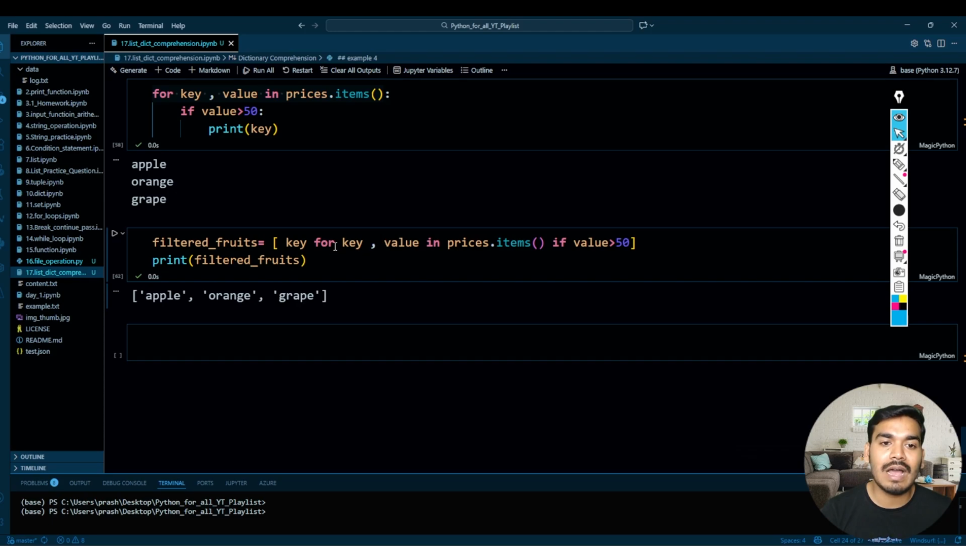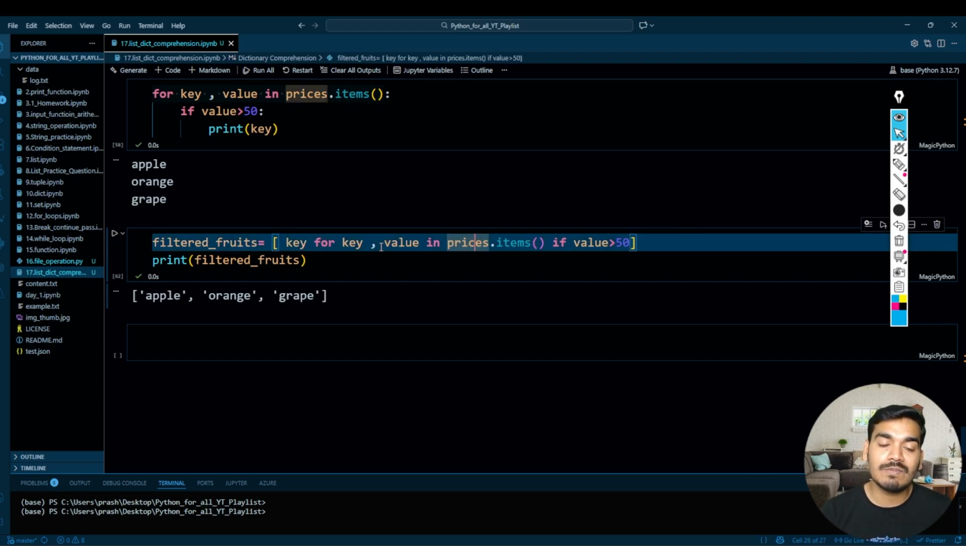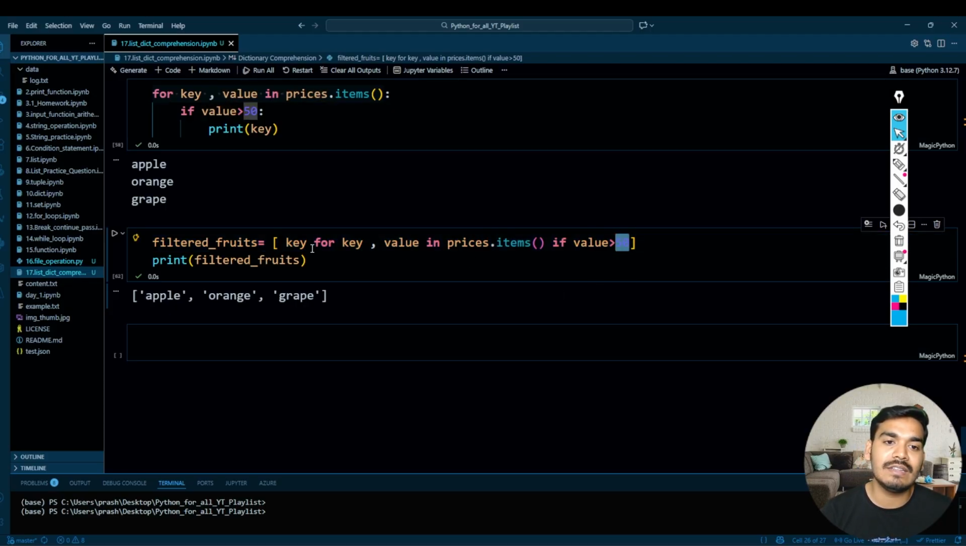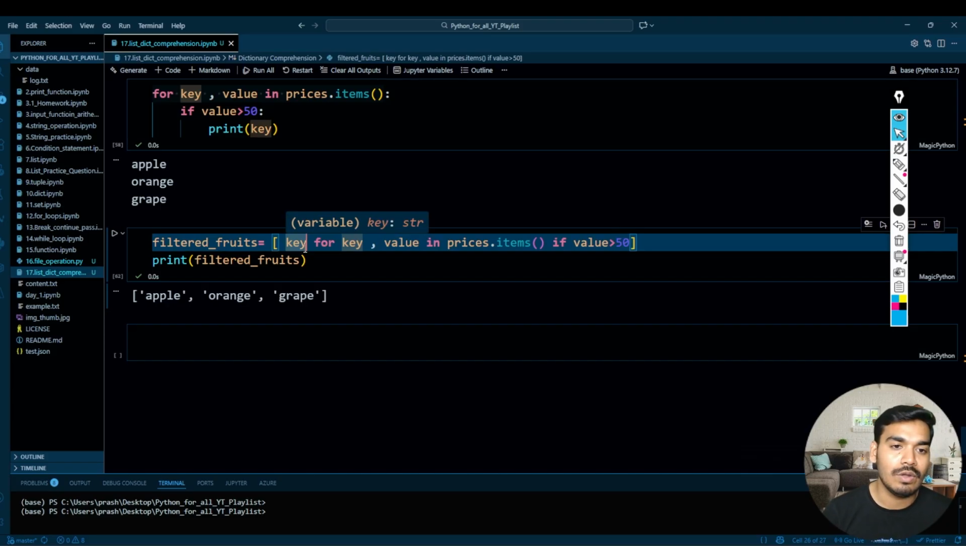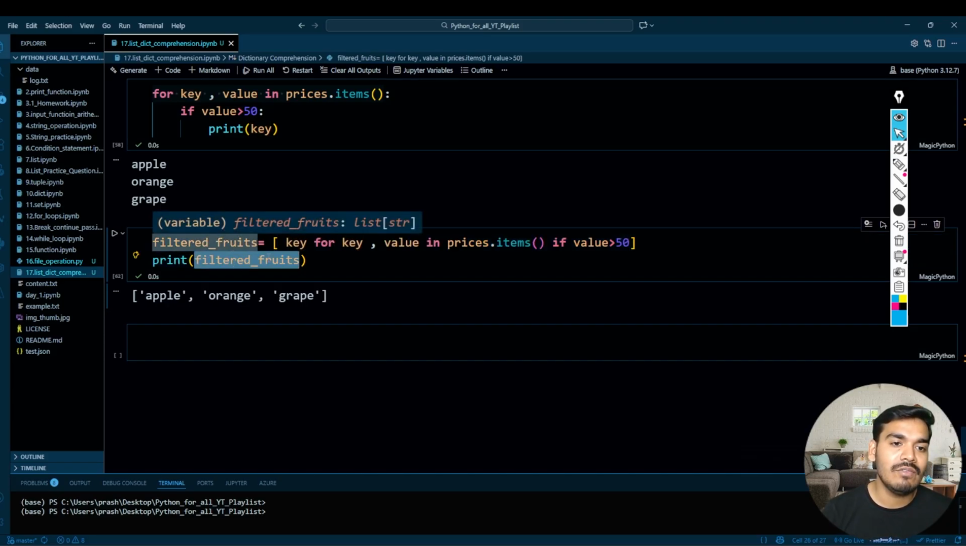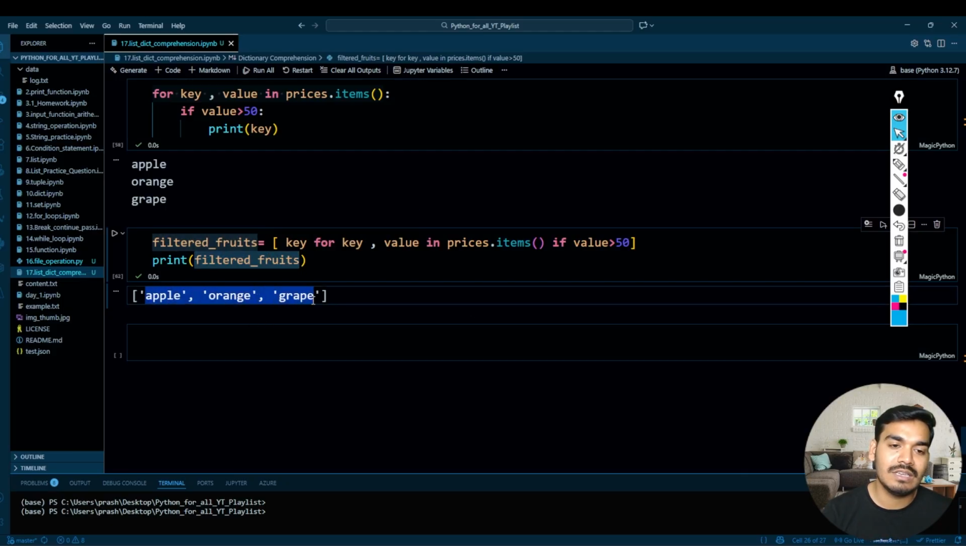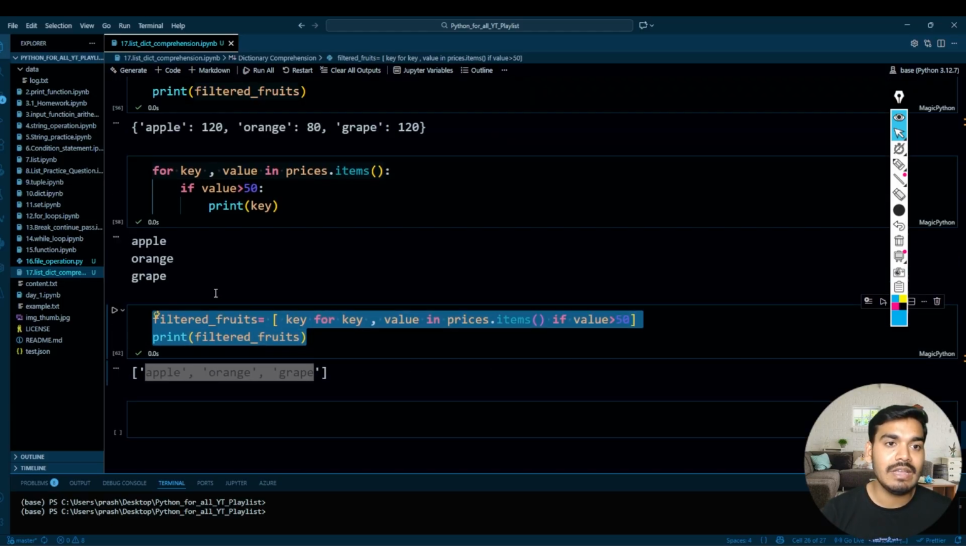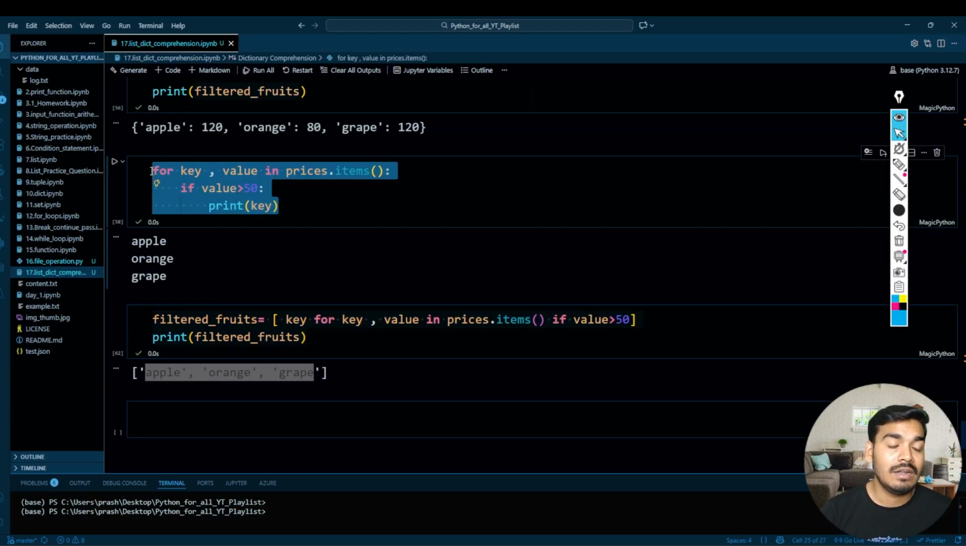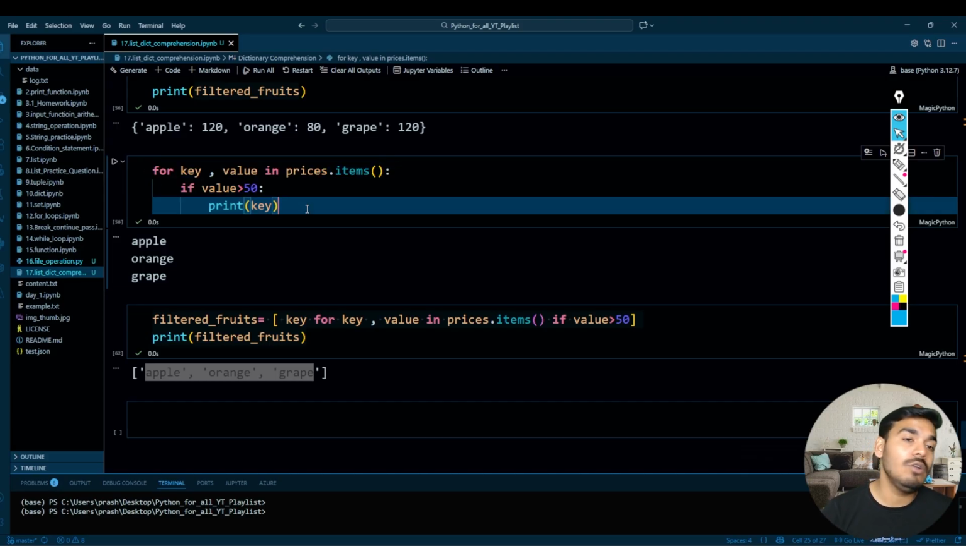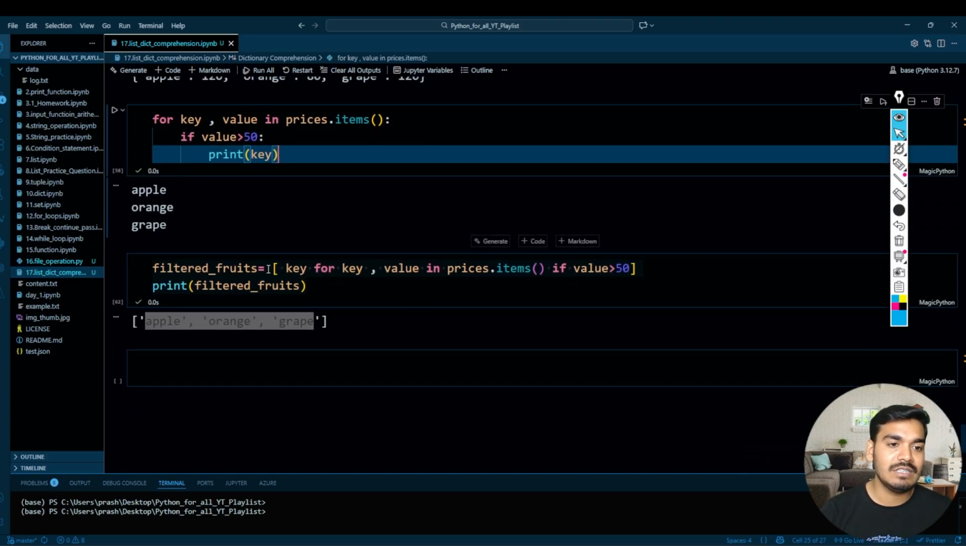So what I have done over here, I have iterated the given dictionary and split key and values. Then I compare whether the value is greater than 50. If it is, just get the key, because I know that the key is the fruit. After that, I am just printing that filtered fruit list and I got all the given fruits where the value is greater than 50. So this is the list comprehension way and this is the traditional loop method. Okay, now let's see the next example.